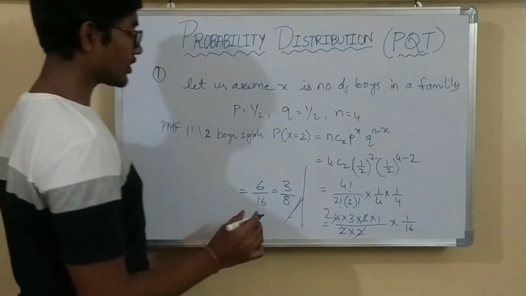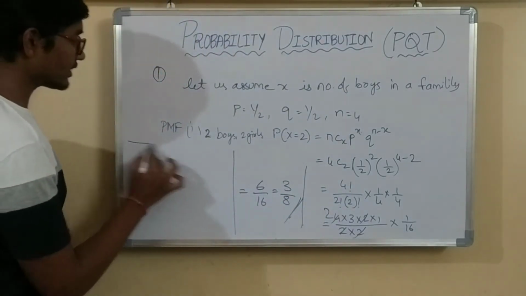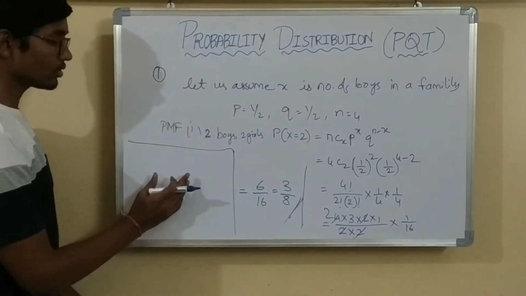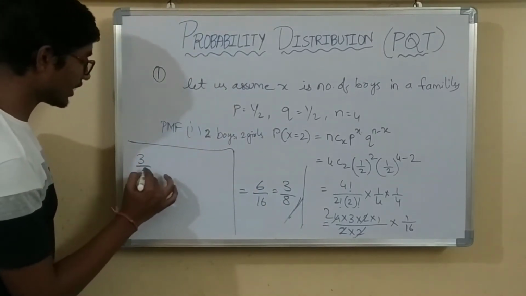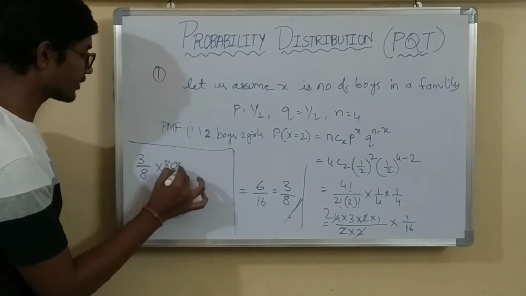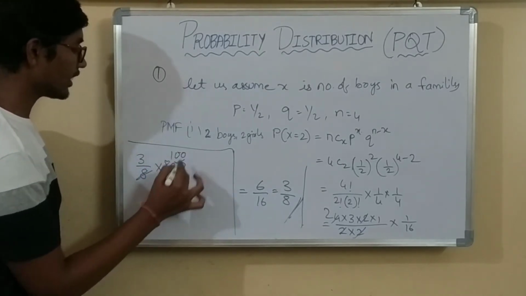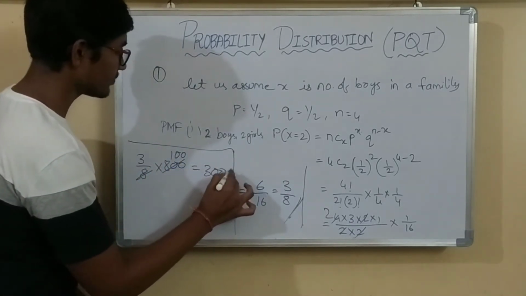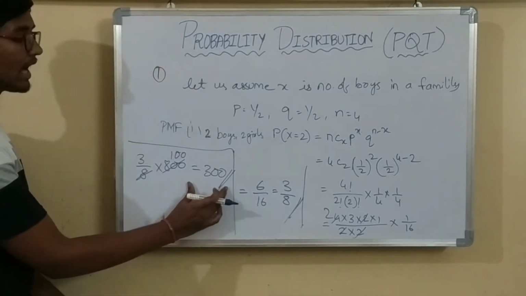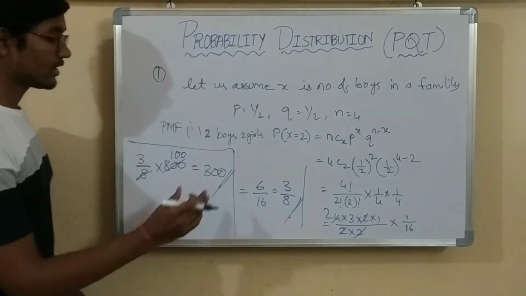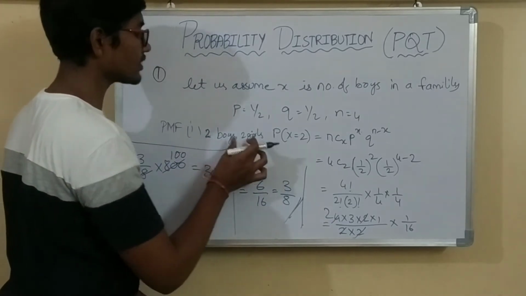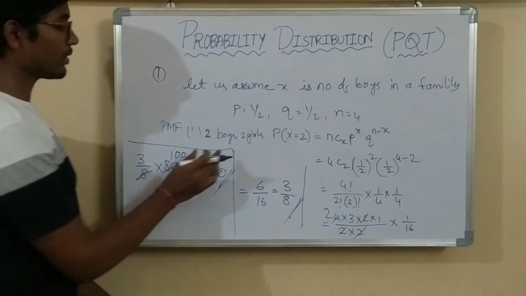So if you want to calculate for 800 families, this is the probability for each and every single family. So I am going to do it for 800 families, that is 3/8 into 800. So 800 is 800, so 3 into 100, that is 300. So 300 families will be having 2 boys and 2 girls. 300 out of 800 families will be having 2 boys and 2 girls. So this is the first problem of 2 boys and 2 girls.